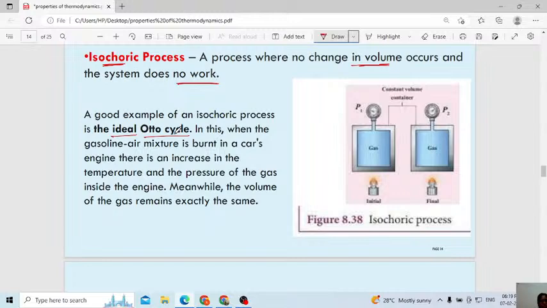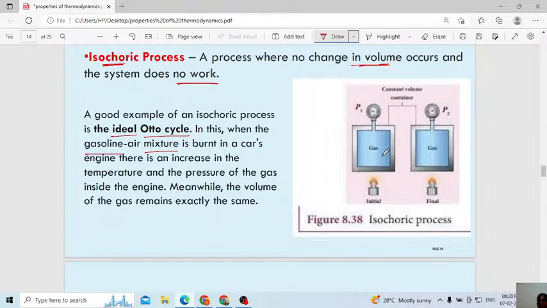That is the name of the cycle. Don't ask what is meant by Otto cycle, ma'am; that is the name the scientists gave. In the ideal Otto cycle, the gasoline air mixture is burned. The setup will be like this.